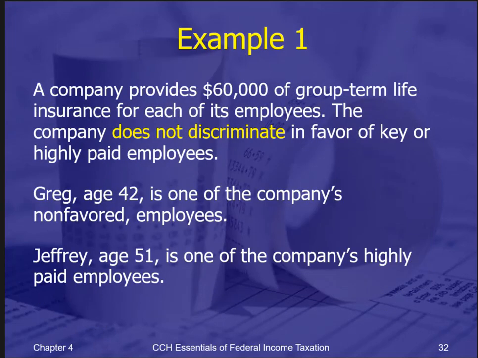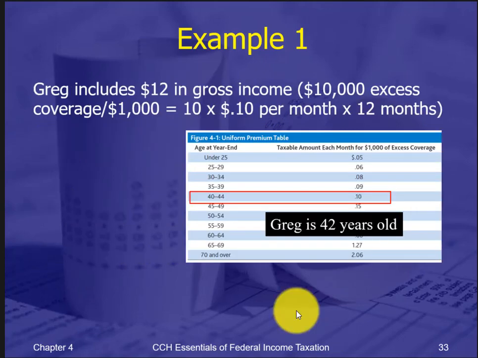So if we provide $60,000 for each of the employees, not discriminating in favor. So Greg, 42, is non-favored. Jeffrey's 51. So we look up on the table based on age. We take 10,000 because we provide 60, divided by 1,000, get 10 times 10 cents per month.